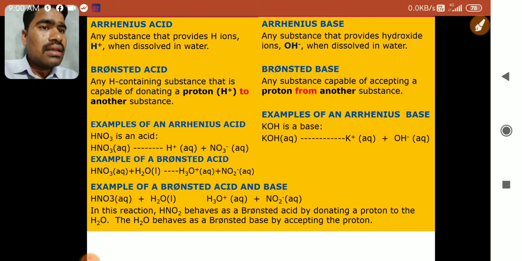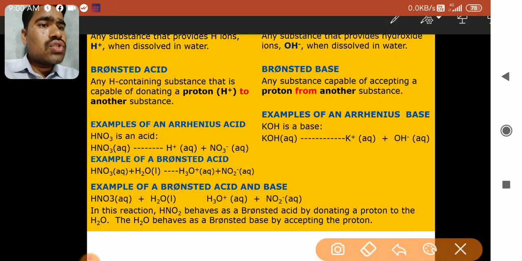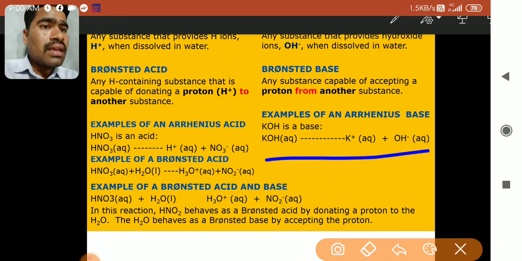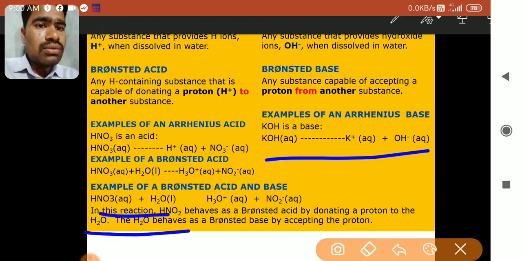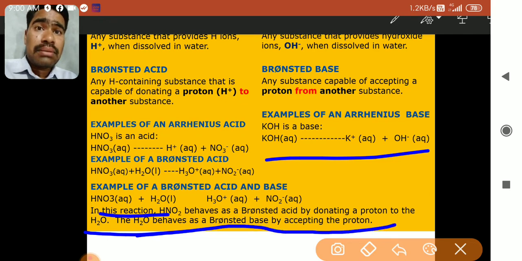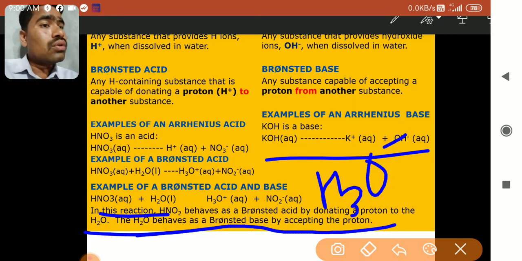Now let us see the definition of Bronsted base. Example of Bronsted acids and bases. Acids, so you have understood now. Now bases: in this reaction HNO3 behaves as a Bronsted acid because it has donated the proton to the H2O, and H2O behaves as a Bronsted base because it has accepted the proton, and that's the reason it has formed H3O plus.